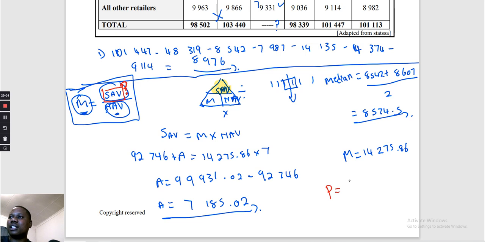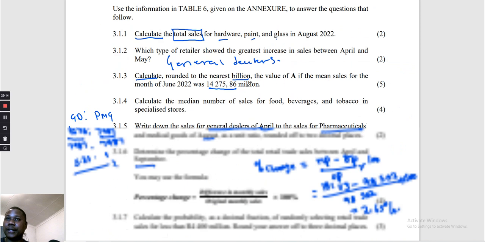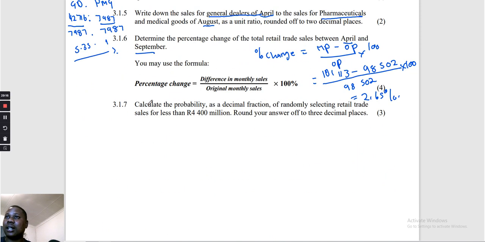Probability, we're going to say 5/42. Okay, let's go and check. What do they say our answer should be in? They say calculate as a decimal fraction. Calculate the probability as a decimal fraction of randomly selecting a retail trade of less than 4.4 million. Round off to 3 decimal places.